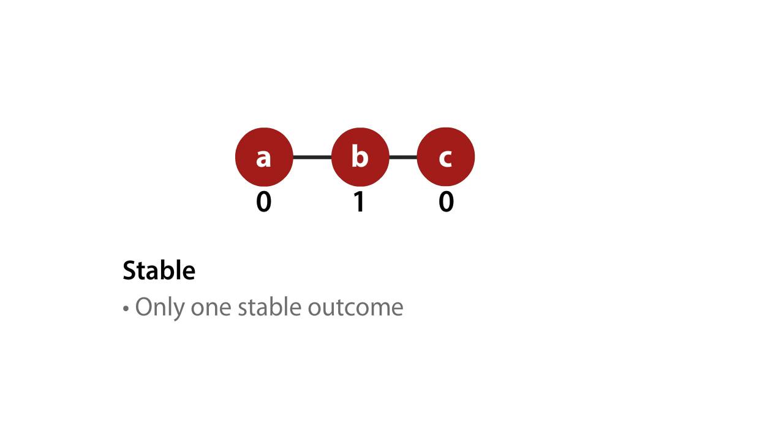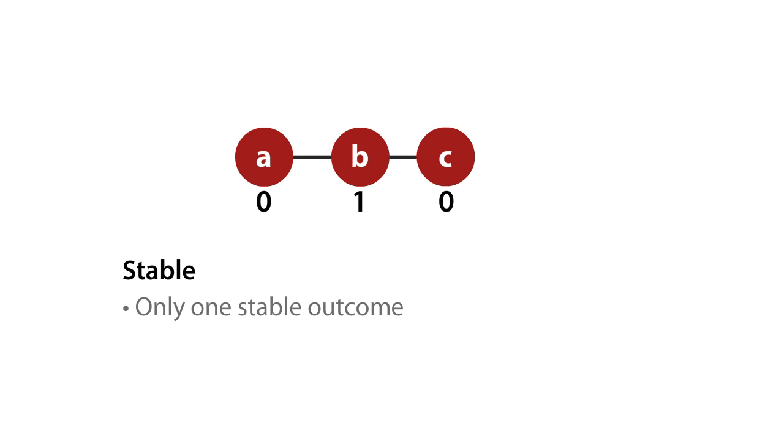What we expect to see instead are stable outcomes, ones where there is no instability. Let's look at some examples of stable outcomes. In the 3-node path, it's really simple. There's one and only one stable outcome, and that's the one in which the node B in the middle of the path gets everything. They get a value 1, and nodes A and C on the ends get 0. Clearly, B is in a more powerful position than A and C, and this is the only outcome that's stable.